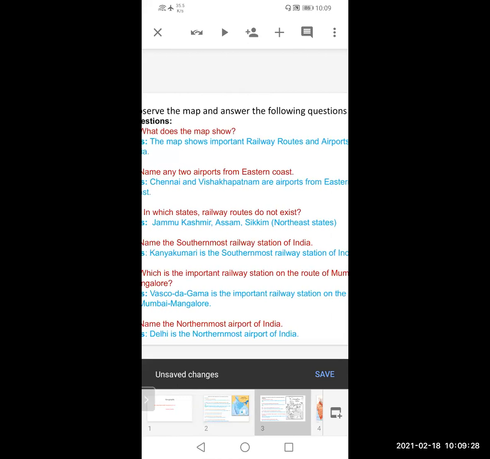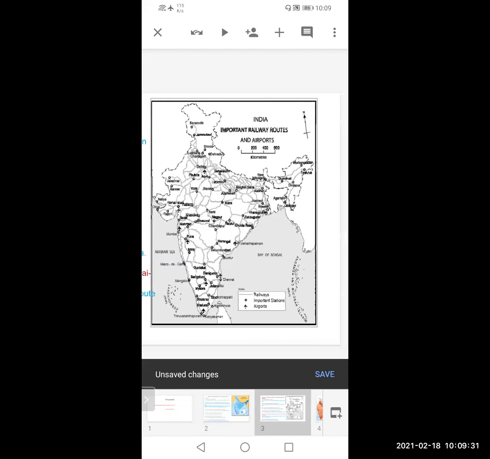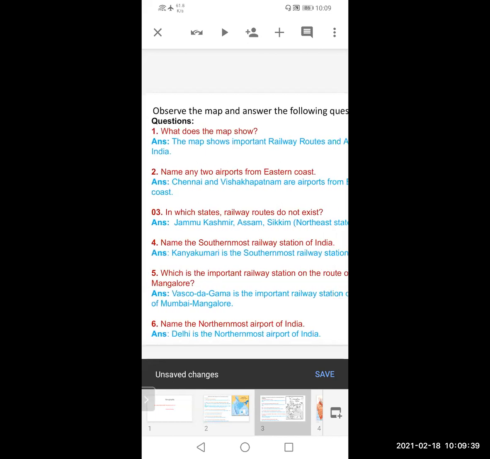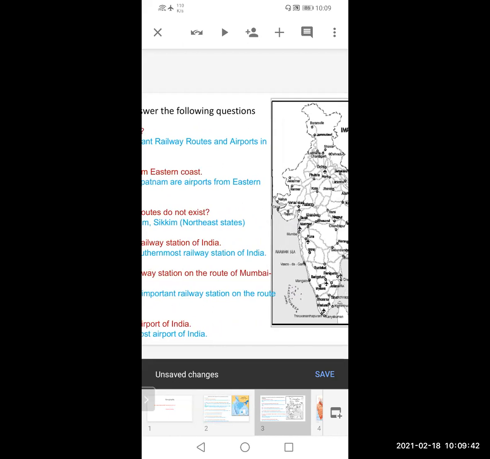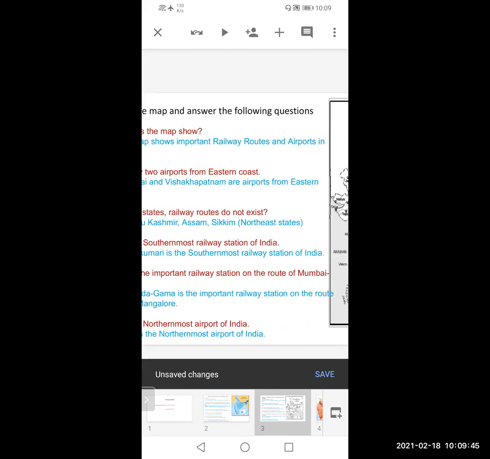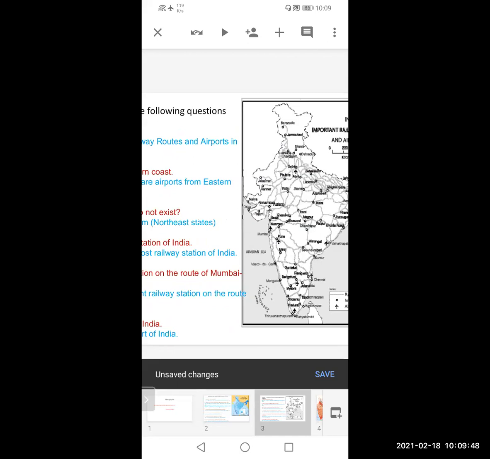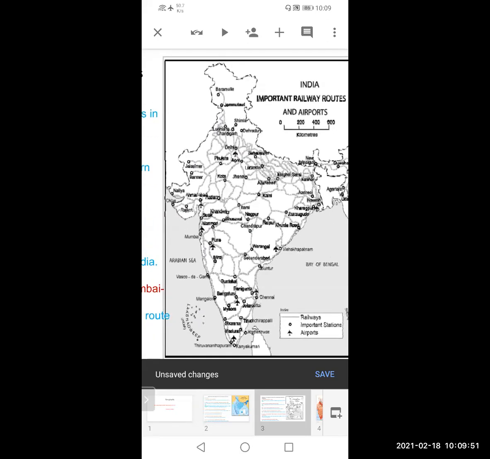Now the question is which airports are on the eastern coast. You should know which one is the eastern coast, that is why I have explained in detail. So observing that, you can write Chennai and Visakhapatnam are airports on the eastern coast. Complete sentence. Write in a complete sentence. If you look at the eastern coast on the map, at Chennai you will see the airplane sign and at Visakhapatnam also. So you can write that answer. While writing these locations also, don't make any kind of spelling mistake. The spelling is exactly as it is.